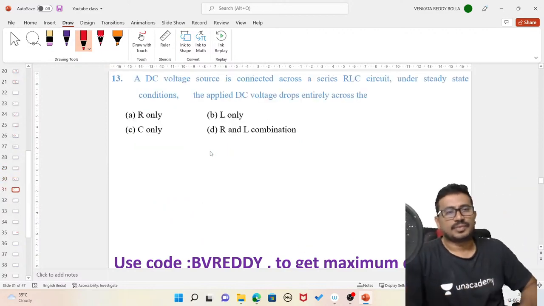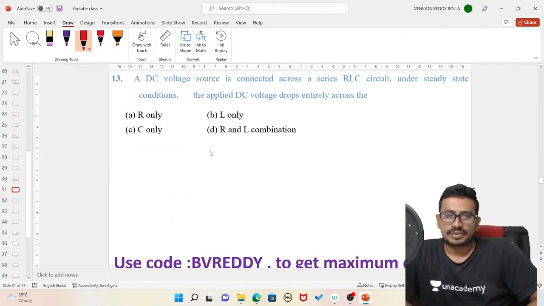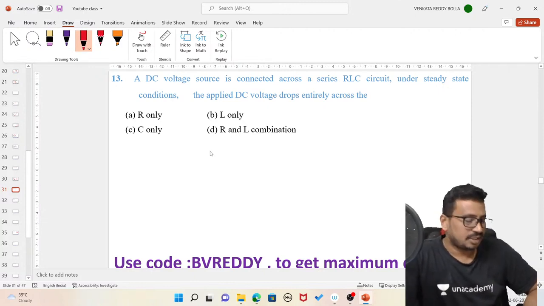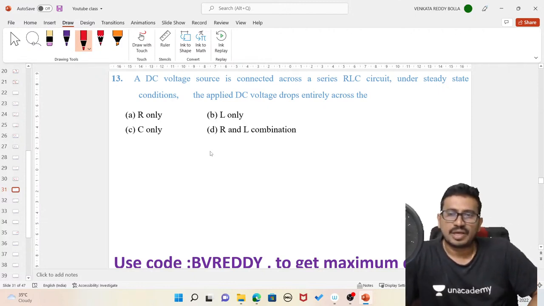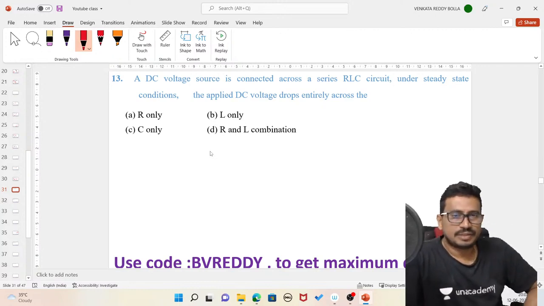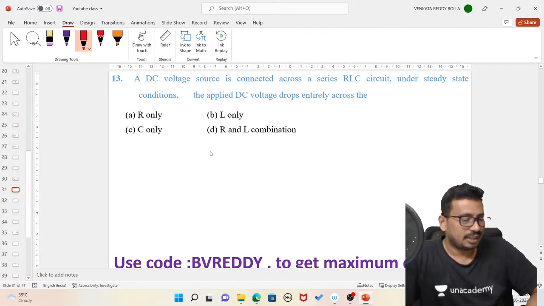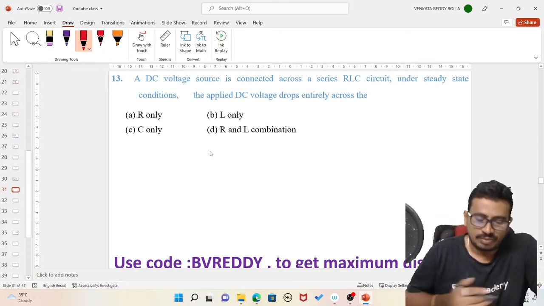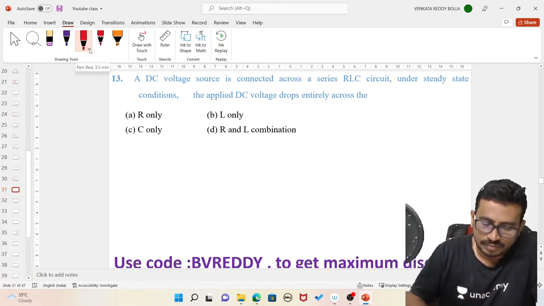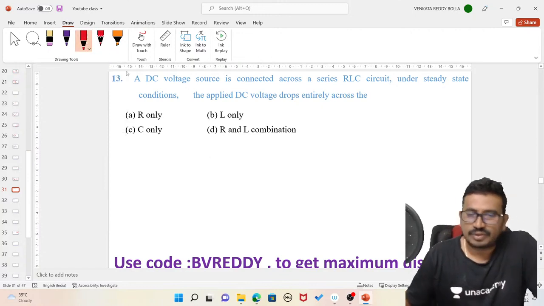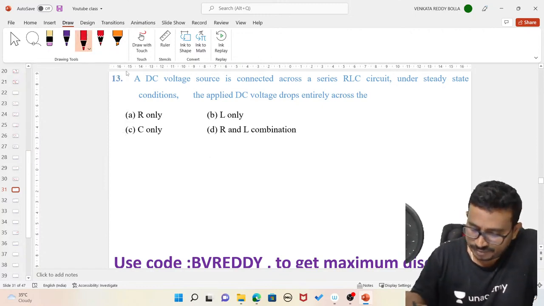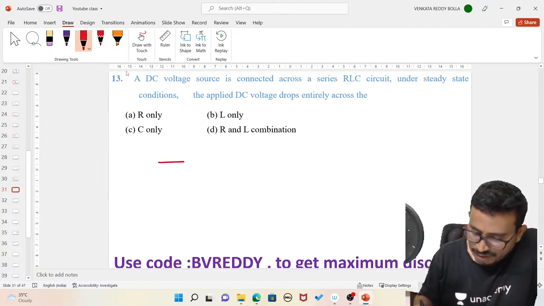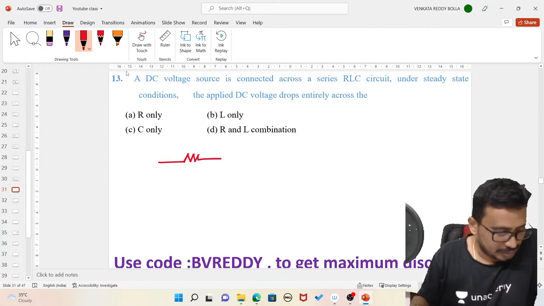Next. A DC voltage source is connected across a series RLC circuit. Under steady state conditions, the applied DC voltage drops entirely across what? Where is the entire DC voltage available?